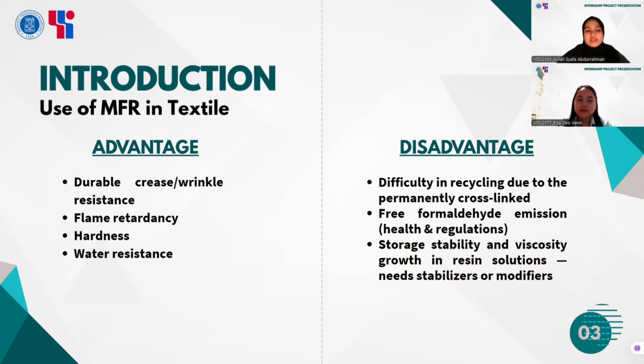The second is related to storage stability. Over time, the resin solution tends to increase in viscosity, limiting its shelf life unless stabilizers or modifiers are used. Because of this limitation, many researchers have conducted studies to improve the weaknesses of melamine formaldehyde resin. Let us take a look at the mechanism first before going into previous research.